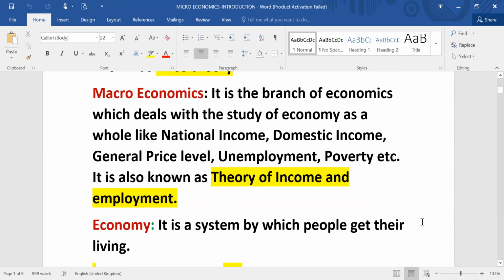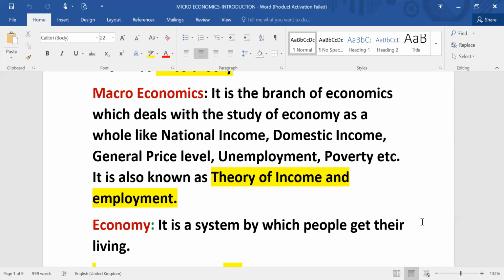There is another branch of economics which is known as macroeconomics. When we say macro, it is large, big. That branch of economics which deals with the study of the economy as a whole, like national income, the whole country's income we study here. National income, domestic income, general price level. We are not talking about the price level of an individual commodity.